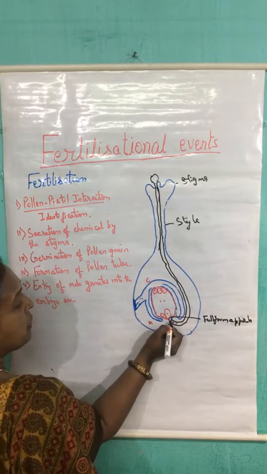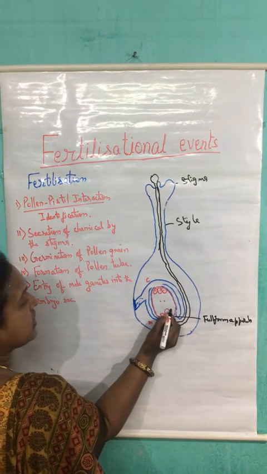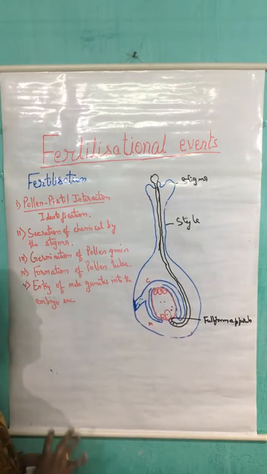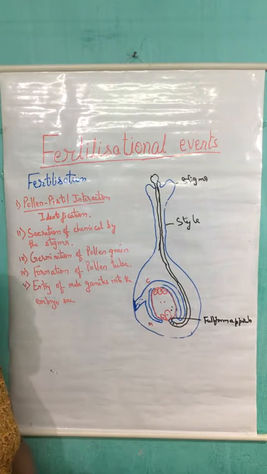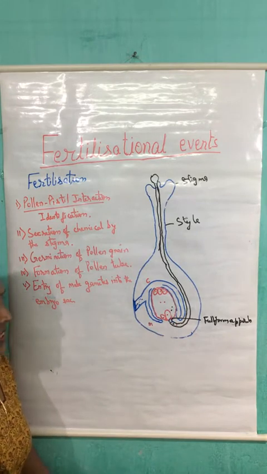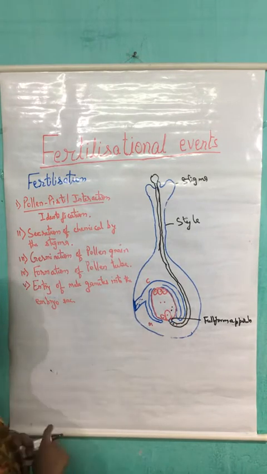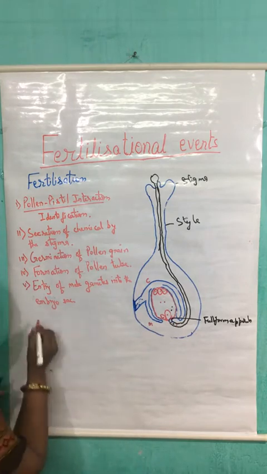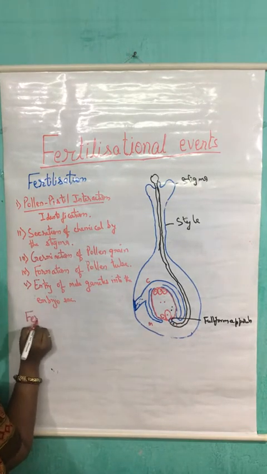These two male gametes will enter into the embryo sac. After that, the process of fertilization takes place. Now, after entering into the embryo sac, what happened? The actual event of fertilization takes place.